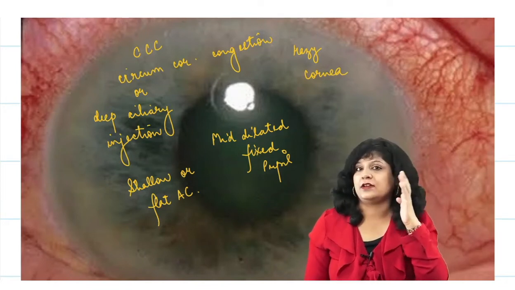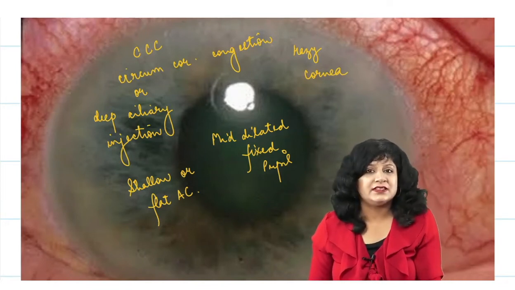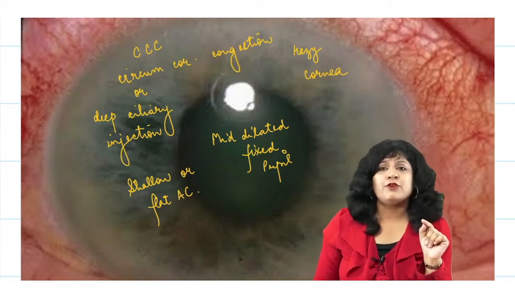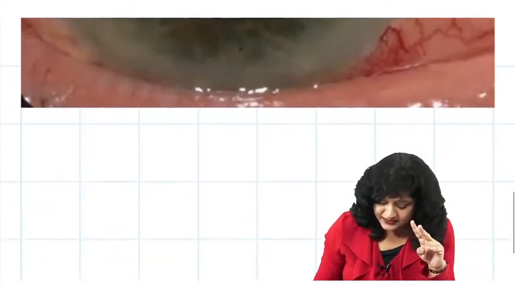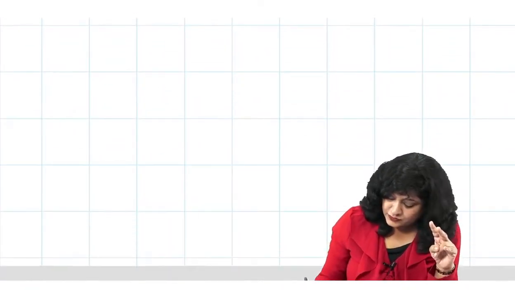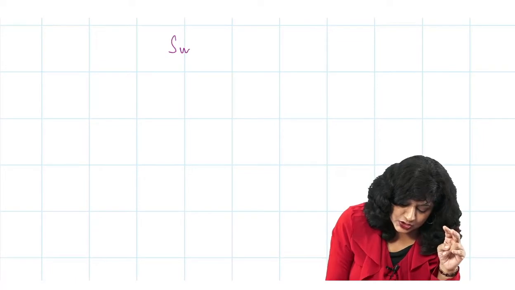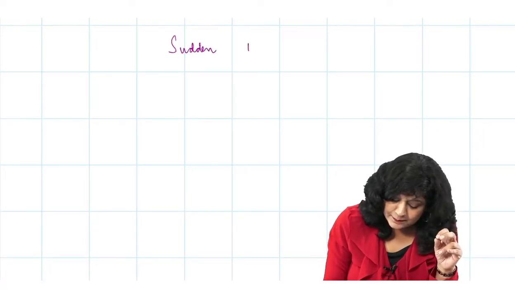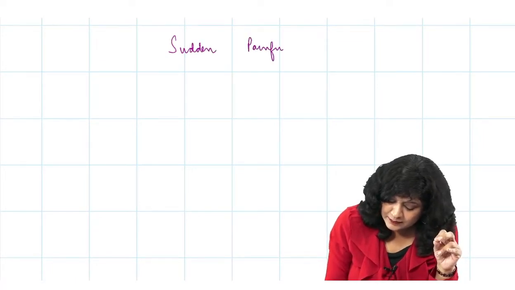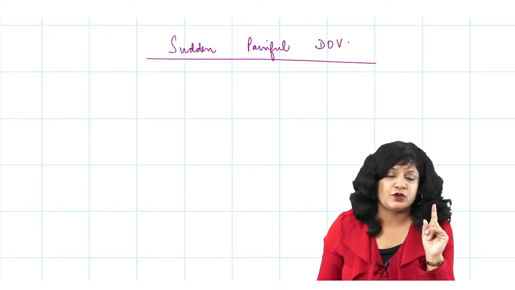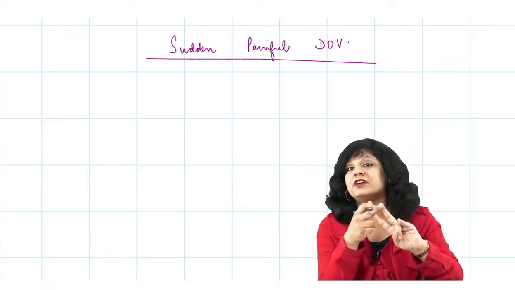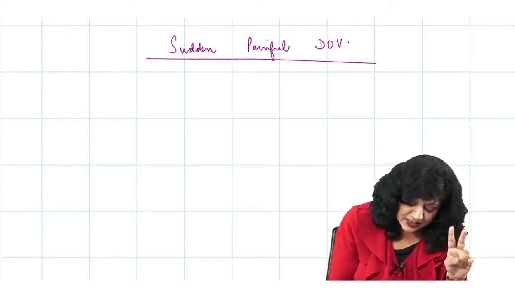I know glaucoma is hanging over your minds, but still before reaching the final diagnosis of glaucoma, let me show the comparison between the two things. Always remember that whenever you are given a question related to sudden painful diminution of vision, two things are the first priority.